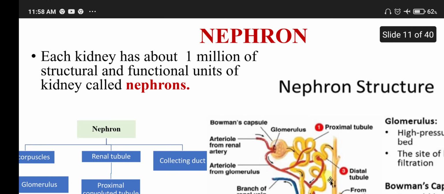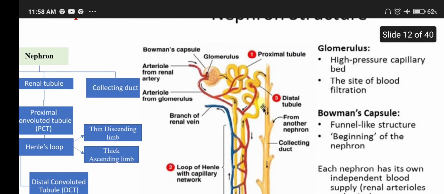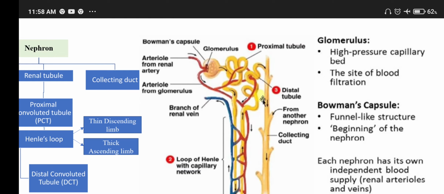Nephron. Each kidney has about 1 million structural and functional units called nephrons. Nephron structure: the glomerulus, a high-pressure capillary bed, the site of filtration, a small mesh-like structure. Bowman's capsule, a bowl-like, funnel-like structure, is the beginning of the nephron. Glomerulus and Bowman's capsule together constitute the Malpighian corpuscle.